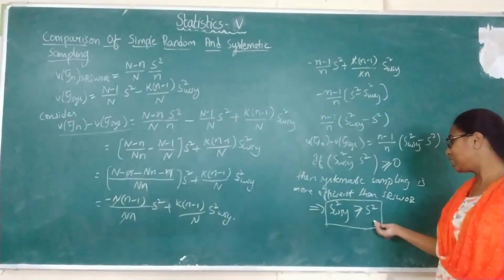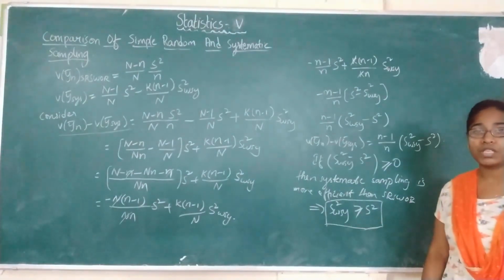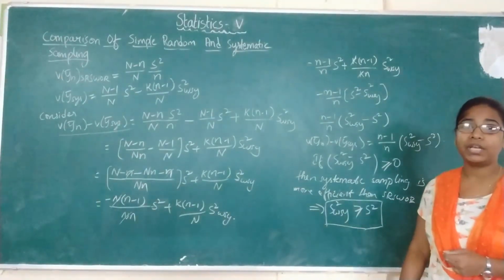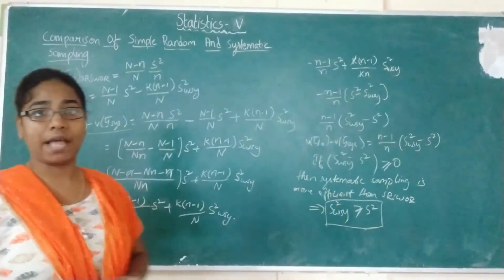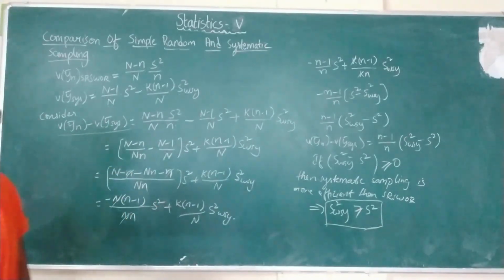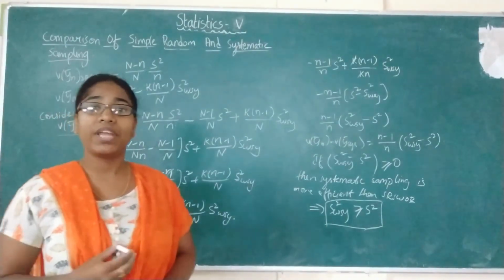So this S square is the overall population mean square. What is this S_wsy square? It is the population mean square within the units of the same systematic sample. So this is about today's class, and in tomorrow's class we will be seeing the variances also.